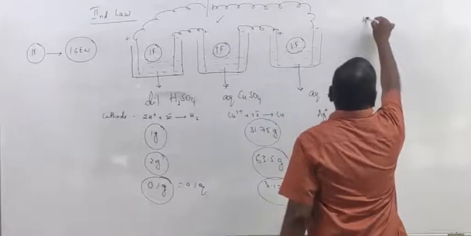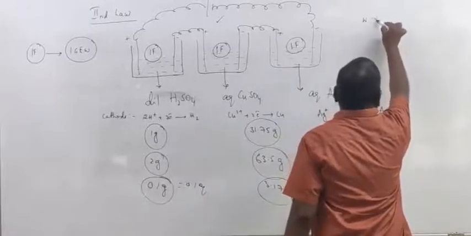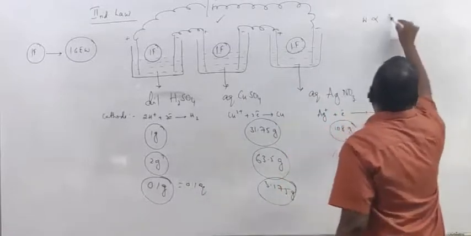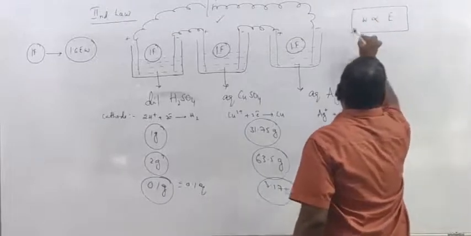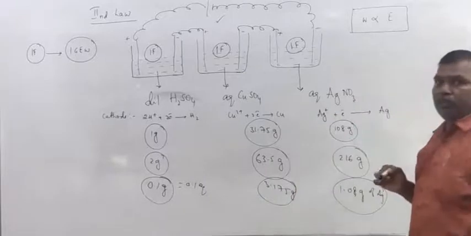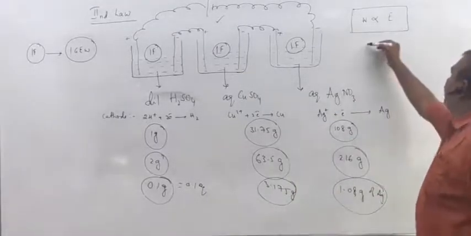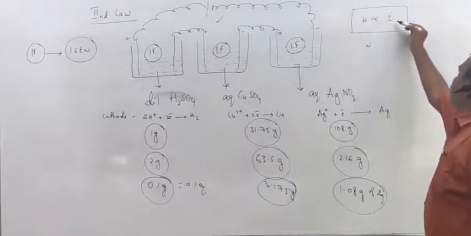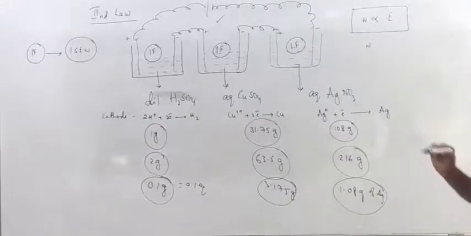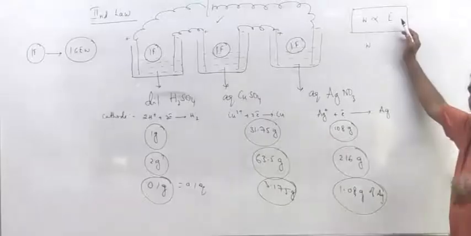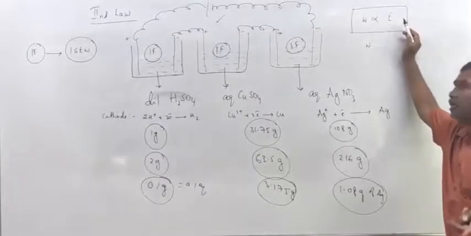So masses of the substances deposited at electrode directly proportional to equivalent weight. This is mathematical expression for second law. Very simple. W is proportional to E. What is W? It is mass of the substance deposited at electrode. What is E? Equivalent weight of the substance.